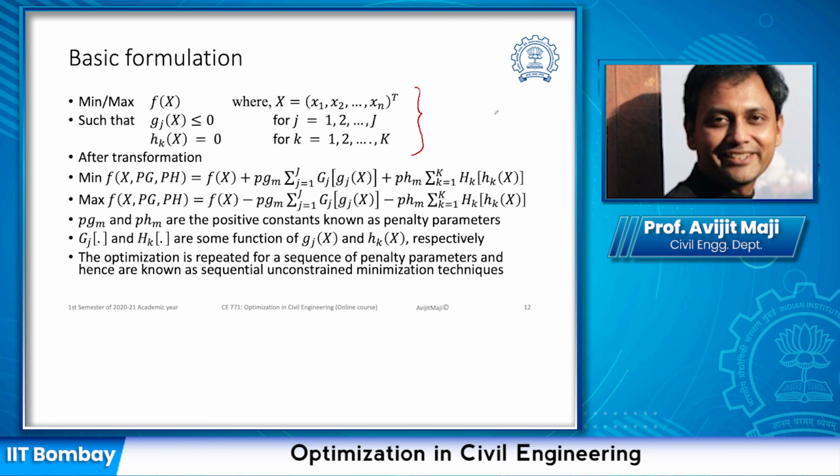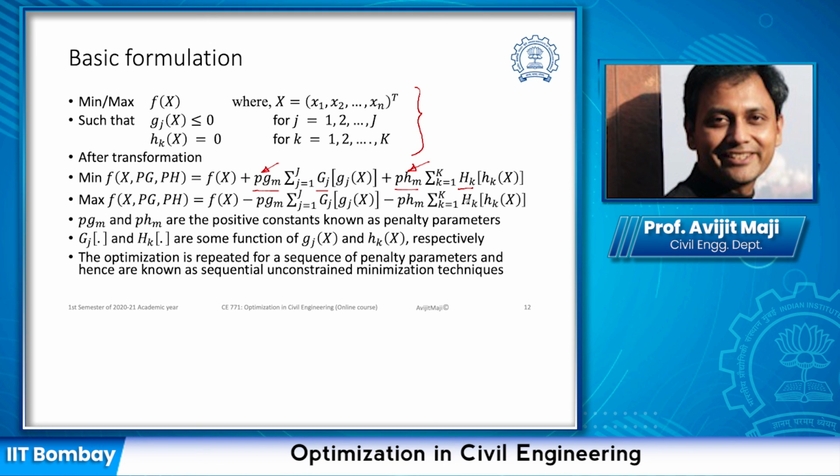Now this particular problem, if you recall the Lagrange multiplier method, in a similar fashion we can transform this constrained optimization problem into an unconstrained optimization problem by introducing the penalty parameters, which are here and here. So this penalty parameter is for the inequality constraint and this one is for the equality constraints. We also introduce the function for the inequality constraint and the equality constraint.